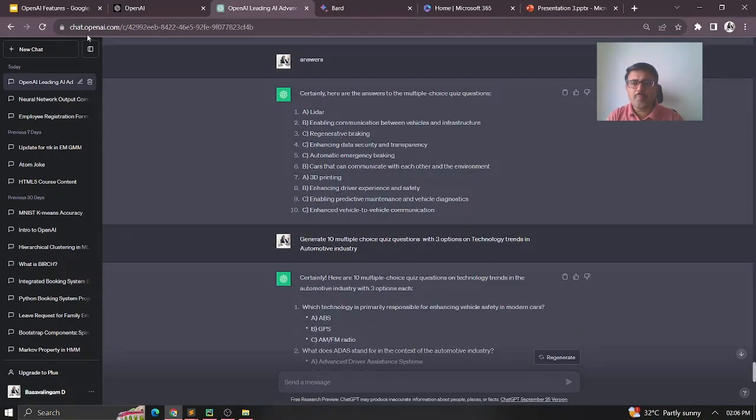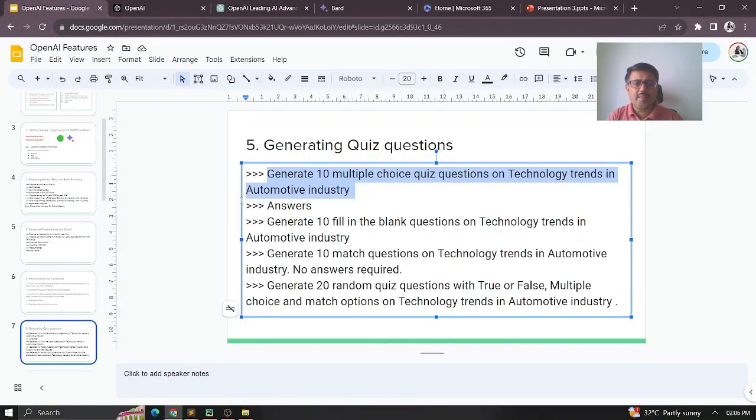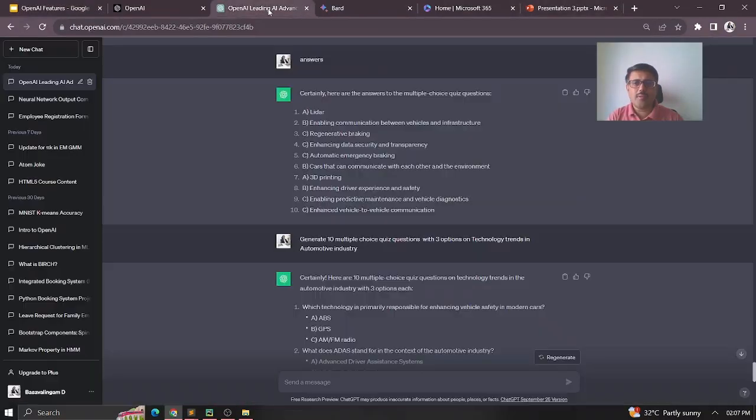And in the same way, now let's see the fill in the blanks. All of this is a normal, common sense approach; whatever you are doing, you'll be able to get it done. So now let me do this one. Generate 10 fill in the blanks questions.